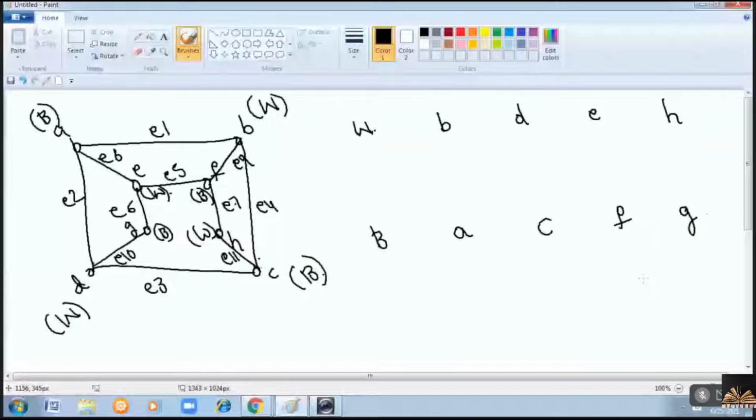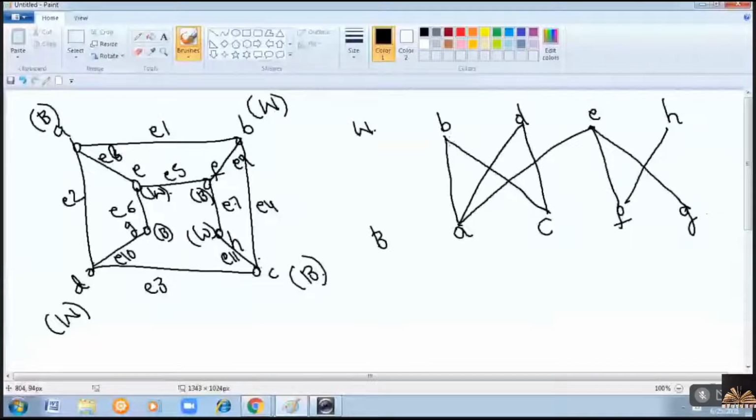Now E and F. E6 is between E and G. E7 is between F and H. E8. This is E8. E8 is between A and E. E9, D and F. E10, D and G. E11, last one. C and H.